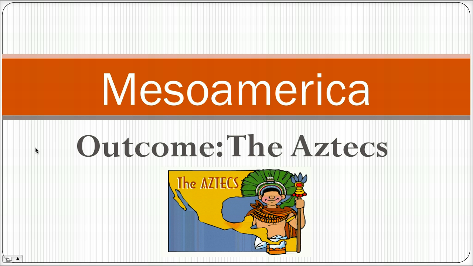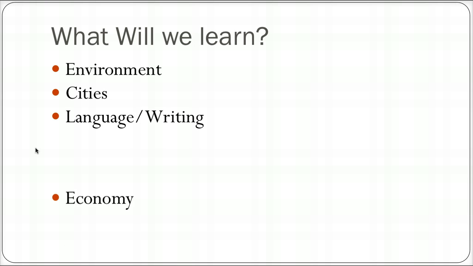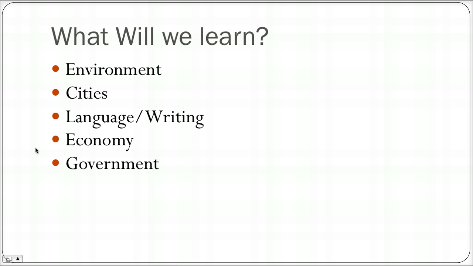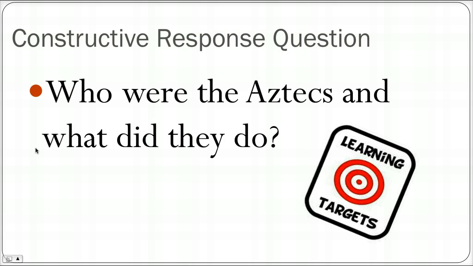We're going to go to our one constructive response question for this unit. It is pretty much the same as it's always been, and we're going to use these things to help answer it. Today we're going to look at the environment, cities, language, writing, economy, government, religion, and achievements of the Aztec people. We're going to fill this out on our chart, so you should have your Mesoamerica chart out and ready so you can jot some things down under each of those categories. The question we're going to attempt to answer is: who were the Aztecs and what did they do?